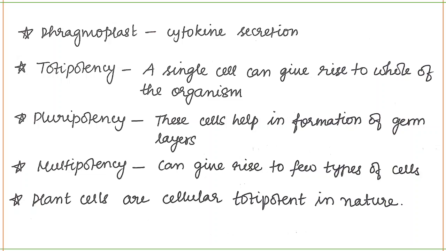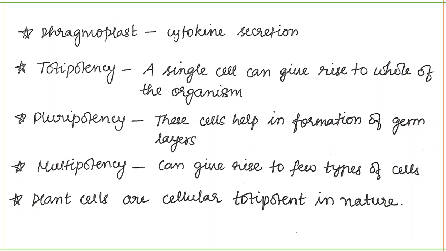Germ layers are nothing but your ectoderm, mesoderm, and endoderm. Pluripotent cells help in the formation of these germ layers, and eventually, when the development of the plant or any organism happens, these germ layers form the organs of the organism.